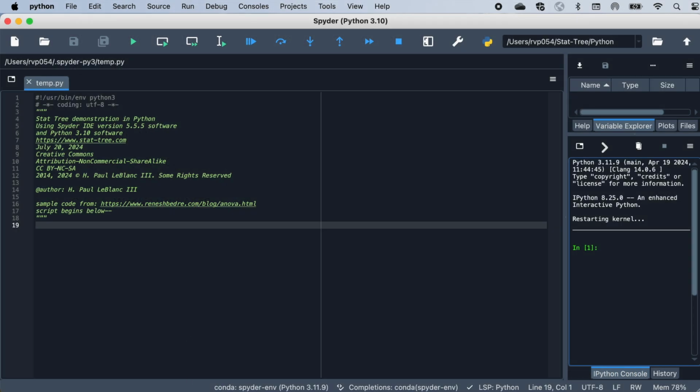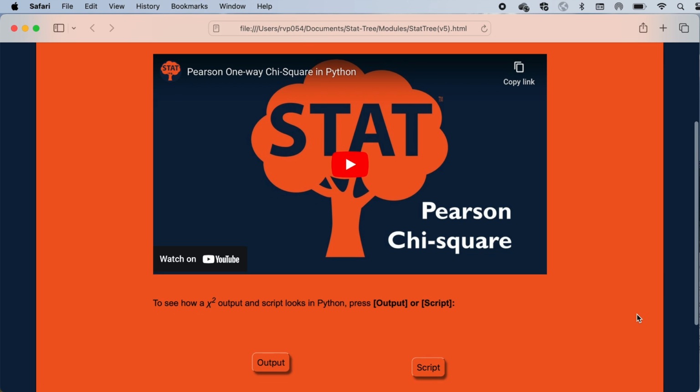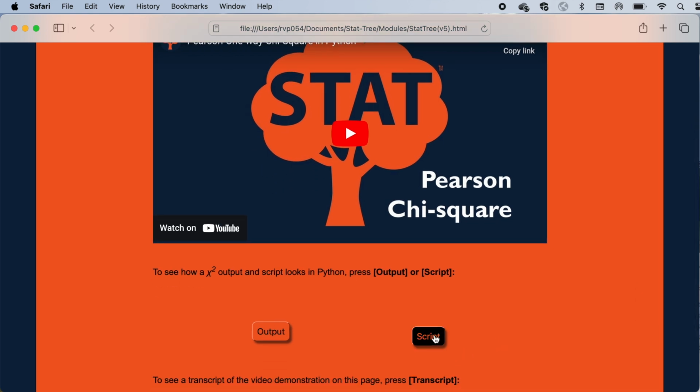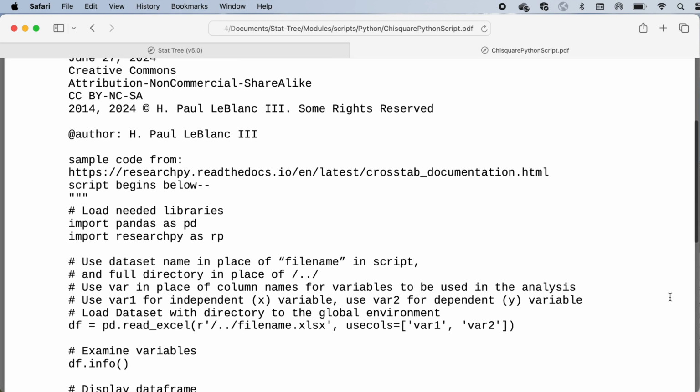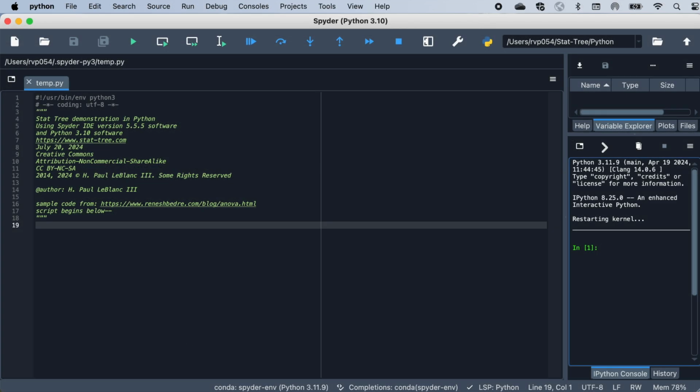To run the chi-square test for differences in Spyder, type in the following Python code. This code can be copied from the new browser window when you press the script button on the sending page from the StatTree module. If you've already saved your code, press on the File Open icon above the editor pane.